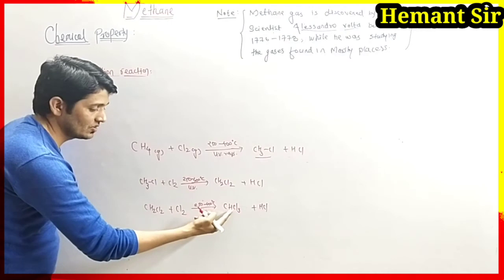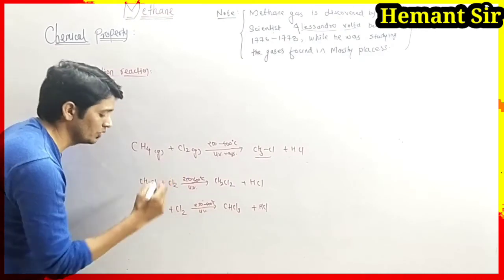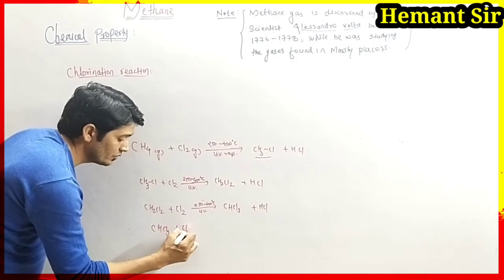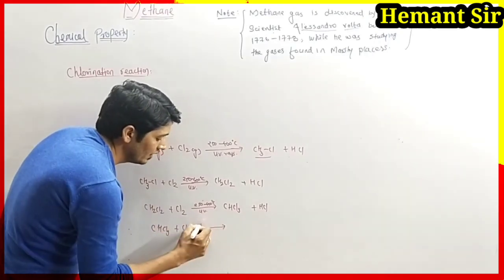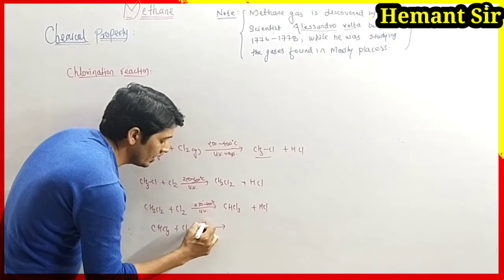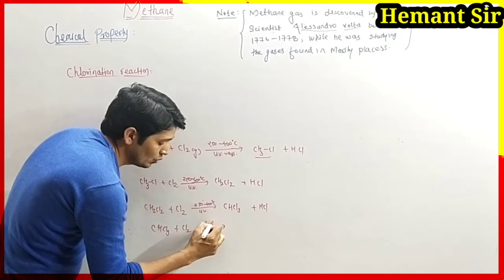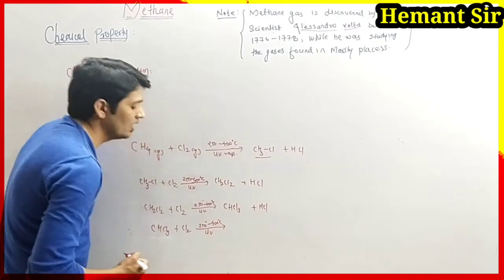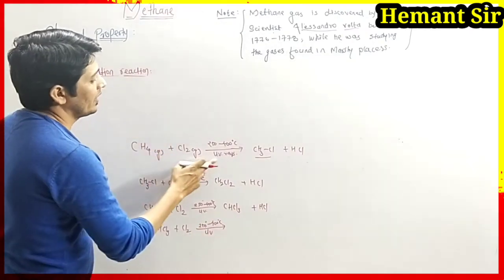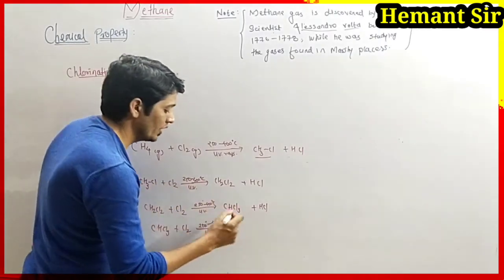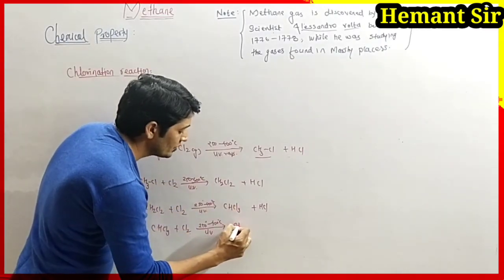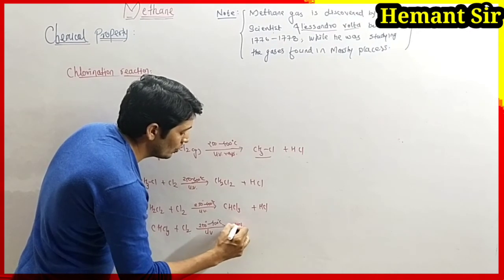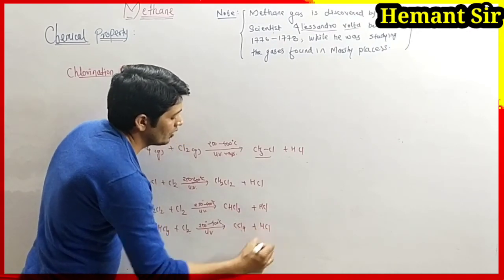Then this CHCl3 again reacts with chlorine gas at 250 to 400 degrees Celsius in presence of ultraviolet rays; we can even use sunlight. It gives CCl4, carbon tetrachloride, by the removal of hydrogen chloride.